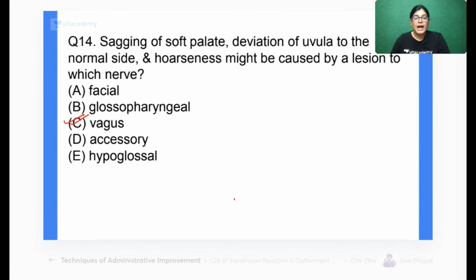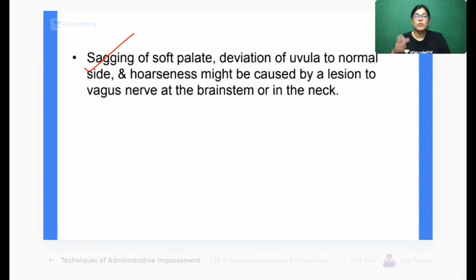Actually, when we are talking about the innervation of the soft palate and that of the uvula, it is innervated by the vagus nerve. And for hoarseness of the voice, the intrinsic muscles of the larynx are also innervated by the recurrent laryngeal nerve, which is a branch of the vagus. So we have to choose one answer. Clearly vagus nerve is the correct answer.